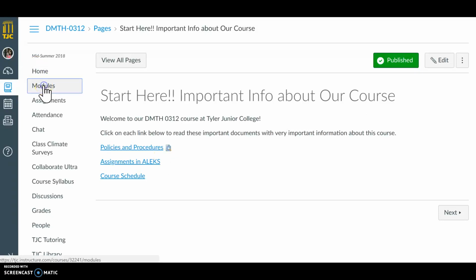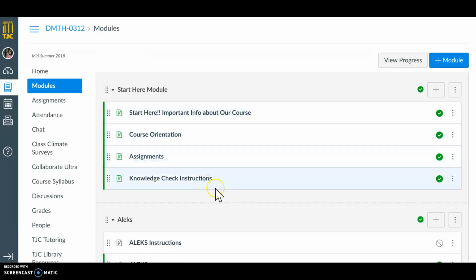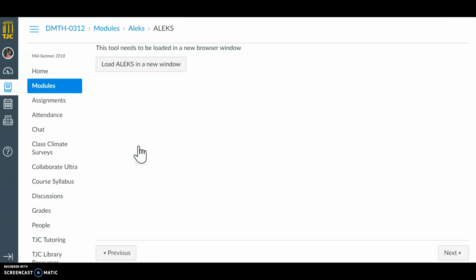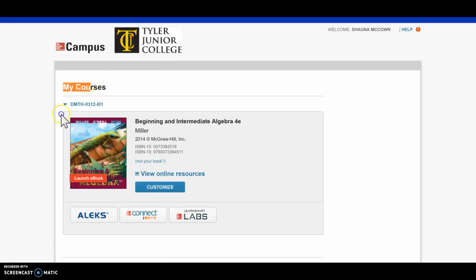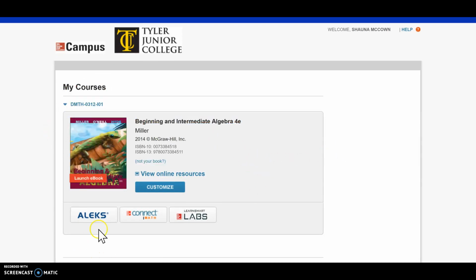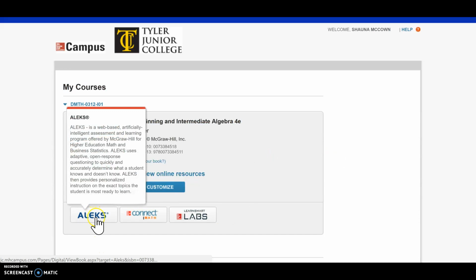I'm going to click back on modules. Your math course is in a program called ALEKS. So you can click this ALEKS instructions right here. Actually, those instructions won't be there. So your next step will be to click Load ALEKS in a new window. Okay, and so this is the book that we'll be using. Here's the publisher, and then you'll notice there's a button below the book, and the button says ALEKS. You need to click that button to get into ALEKS.